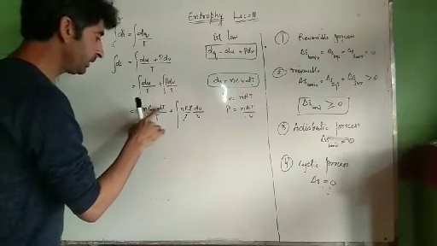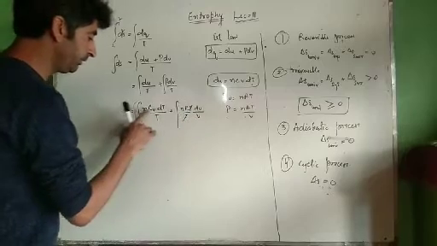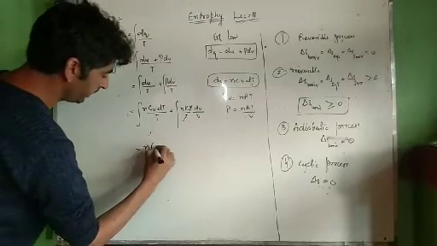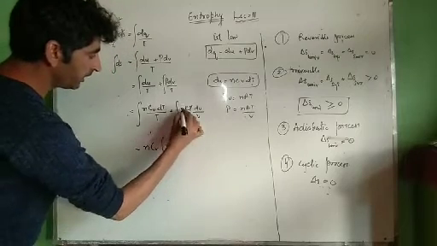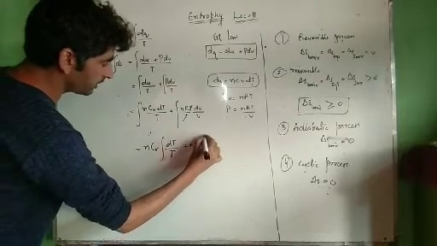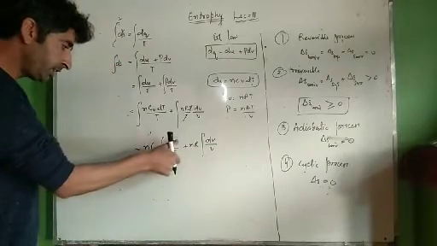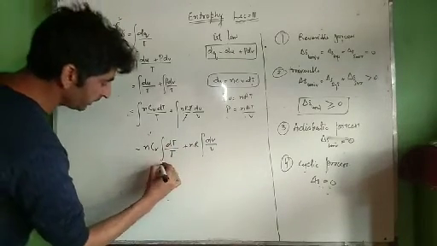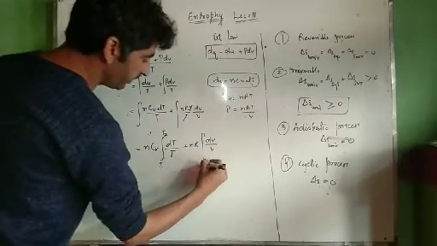We have to bring the integration of dT by T, dT with respect to temperature, and dV by V. Our n is constant, Cv is constant. This is the integration of dT by T. Our n is constant, R is constant. This is the integration of dV by V. Now the integration of dT by T between the limits T1 and T2, upper limit and lower limit, and V1 and V2.